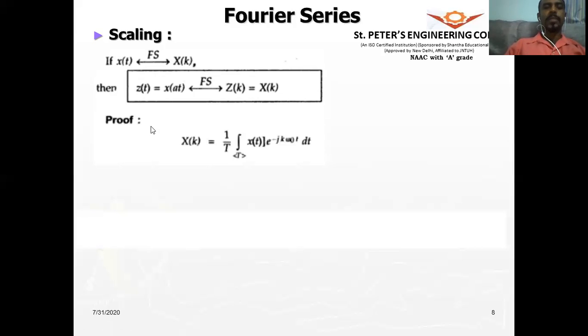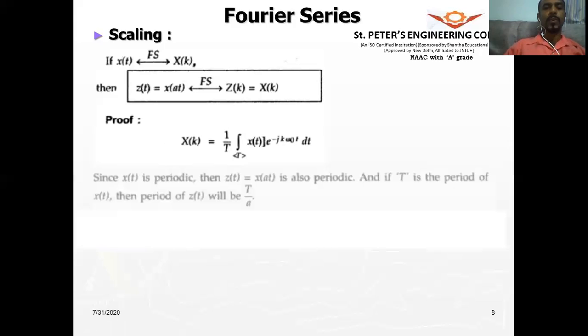So by definition, x of k is equal to 1 by T integral over 1 period x of t e to the power of minus jk omega naught t dt. So this is the standard definition we know. Now from this, we want to find out what is x of at. So we will put z of t equal to x of at here,